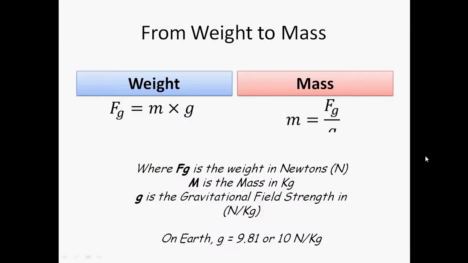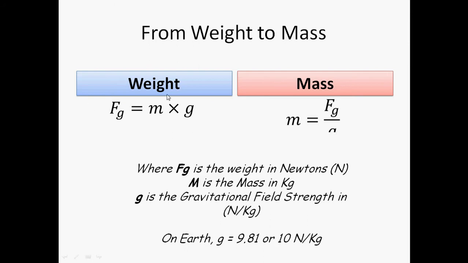All right, how do I convert from mass to weight, or weight to mass? So weight, W, or as I put here, Fg, force of gravity, equals the mass times the gravity. And this g is the gravitational field strength of the place where you are. So because weight is mass times gravity, mass, if you rearrange the formula, I don't know why my g disappeared, mass is going to be the force of gravity over the g, the gravitational field strength, okay?